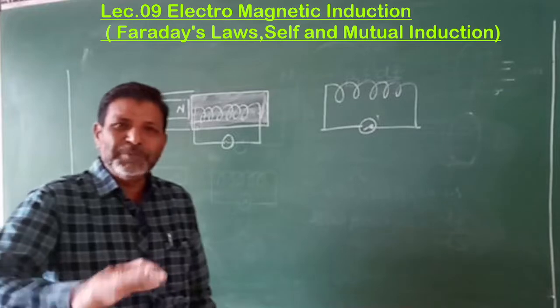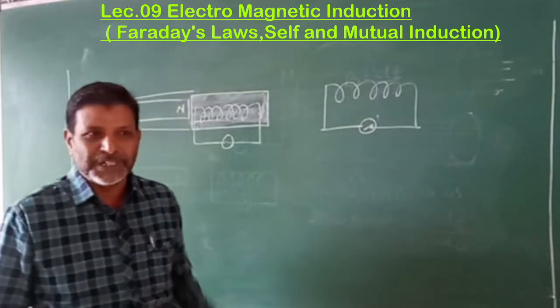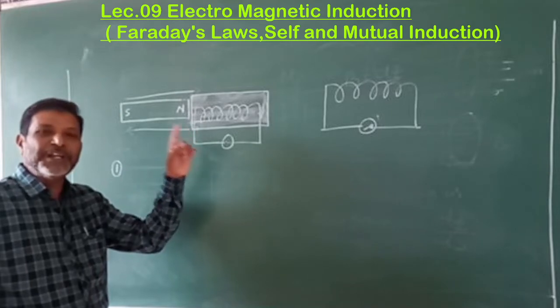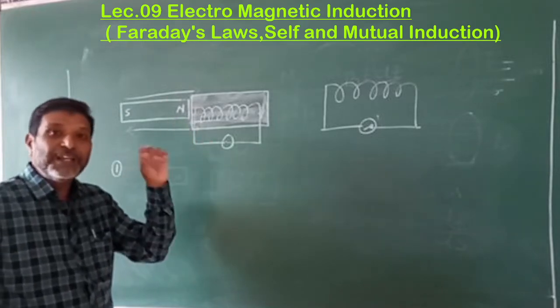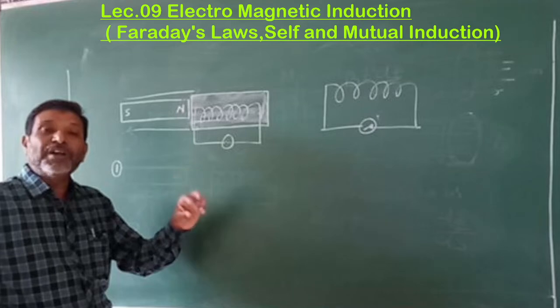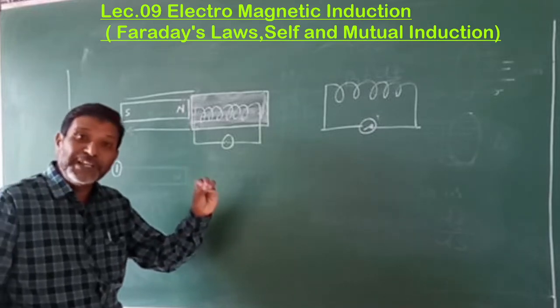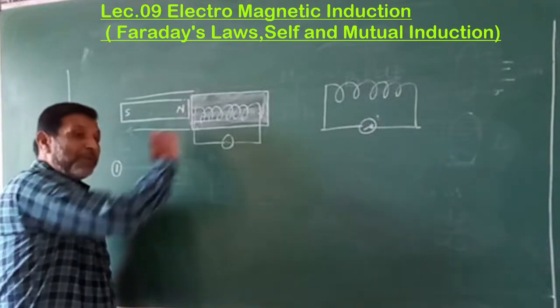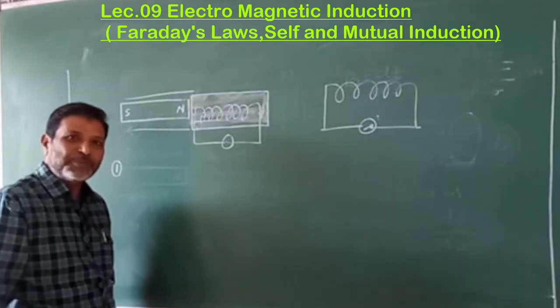Current is produced means EMF is also induced. That is what it is. Once again I repeat, whenever there is a change in the magnetic flux linked to the coil, then current or EMF is induced in it. Current is there means EMF is also there, isn't it?